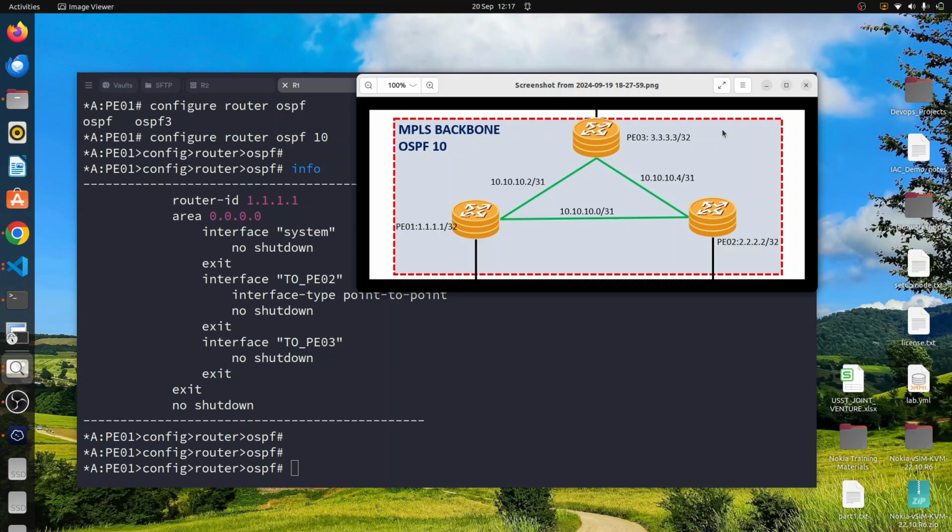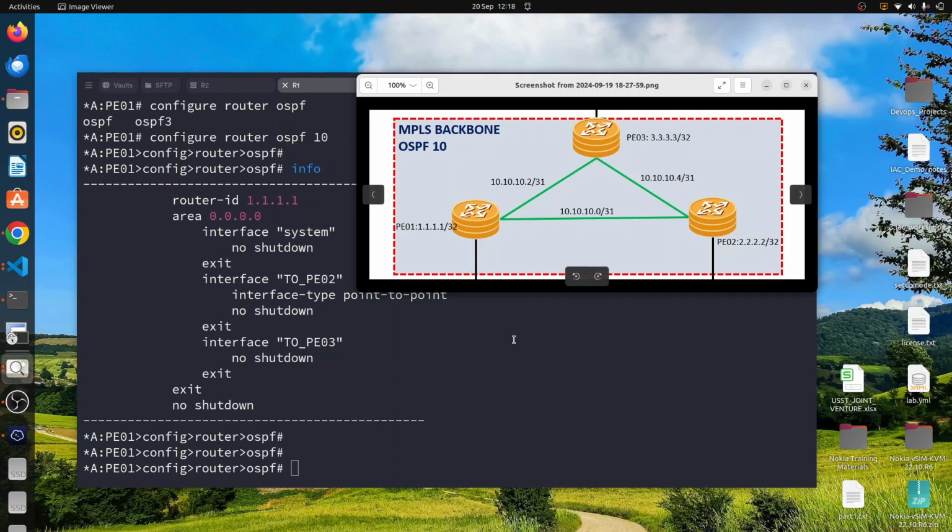Remember, in our last 3 episodes we've discussed the area mismatch, the router ID conflict, and the hello and dead timer mismatch. You need to ensure that those 3 things are matching on both ends of the link, and your adjacency will be able to come up. But there are other reasons that could cause an OSPF adjacency to fail to come up. So this will be the fourth scenario of how to troubleshoot OSPF on Nokia routing devices.